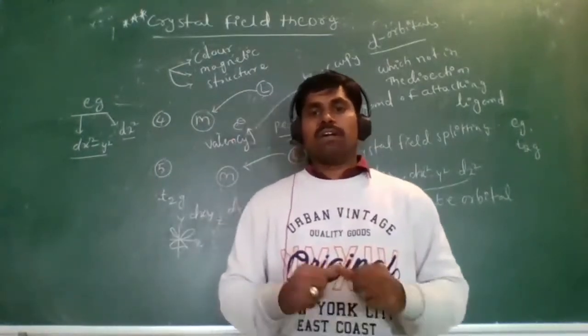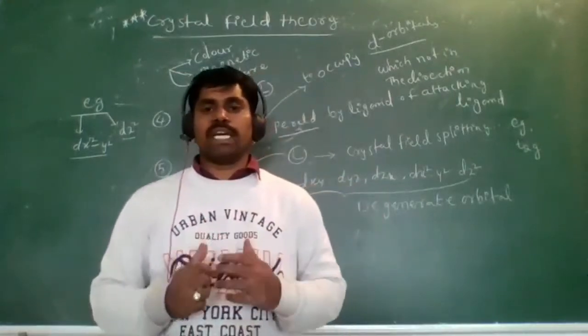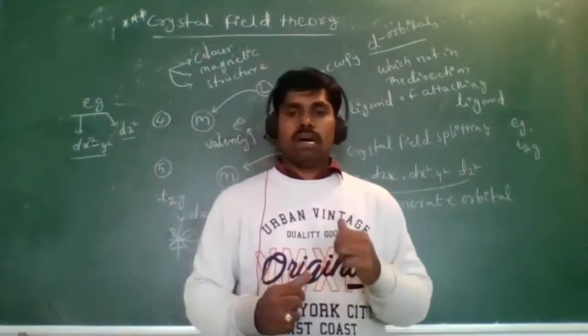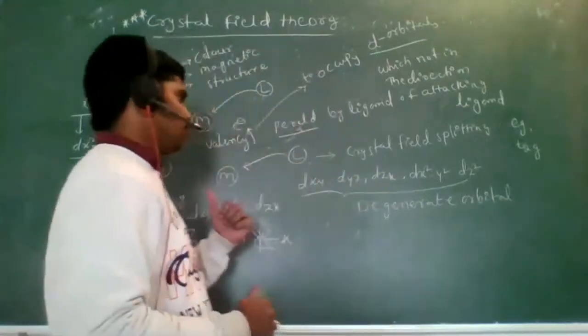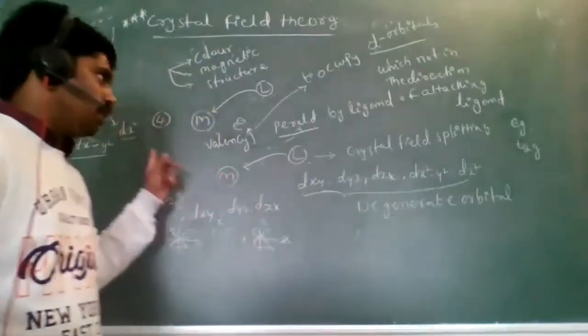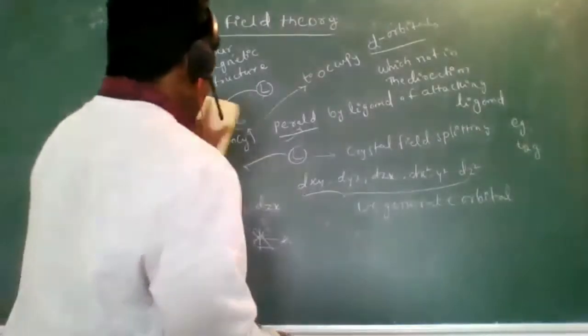Is it clear? Right now, know that two sets of orbitals are separated when the ligand enters toward the central metal atom. Is it clear? That is the fifth point. Now write down this one. Okay, written now? Right.